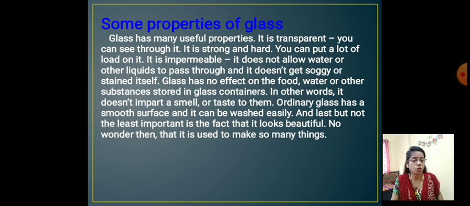It does not impart a smell or taste to another object, and it washes easily. We can easily wash glass objects, and it looks very beautiful also. So many things in our day to day life we can use as glass objects.